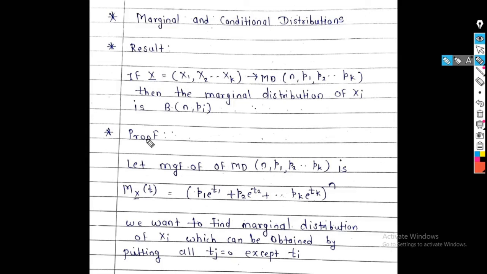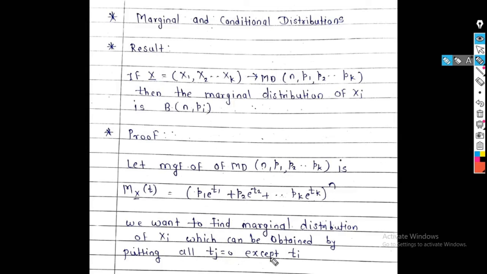Let us see the proof of this. Let the MGF of the multinomial distribution with parameters n, p1, p2, pk be Mx of t, which is (p1 e raised to t1 plus p2 e raised to t2 plus ... pk e raised to tk) raised to n. And we want to find the marginal distribution of xi, which can be obtained by putting all tj equal to 0 except ti.